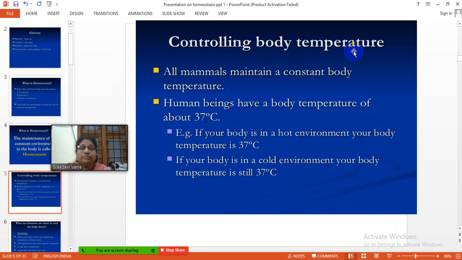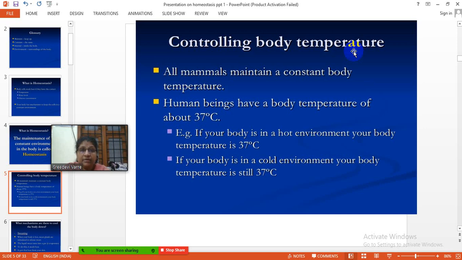Controlling body temperature. All mammals maintain a constant body temperature. Human beings have a body temperature of about 37 degrees centigrade. For example, if your body is in a hot environment, your body temperature is 37 degrees centigrade only. If your body is in a cold environment, your body temperature is still 37 degrees centigrade, which means the body is maintaining a constant temperature.